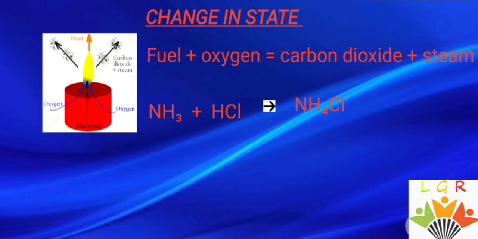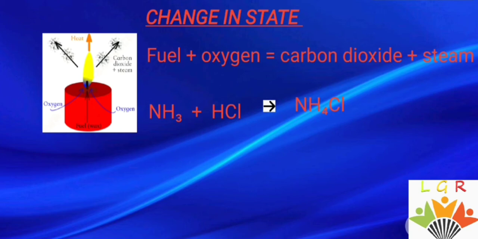One is a change in state. In the change in state, one example is the burning of a candle. When a candle burns, it is a chemical change because it is a permanent and irreversible change. When the candle burns, the fuel combines with the oxygen from the atmosphere and turns into carbon dioxide and steam.